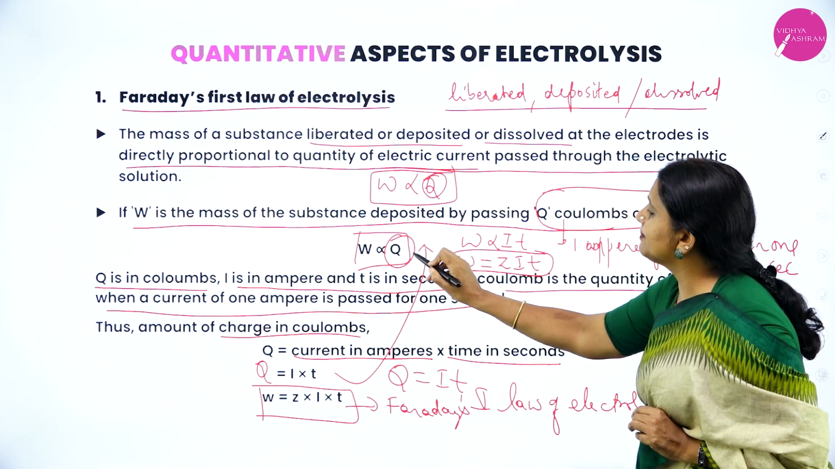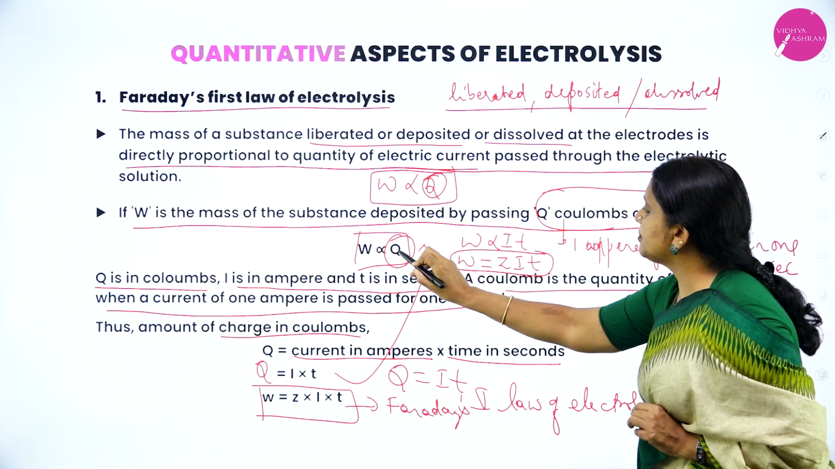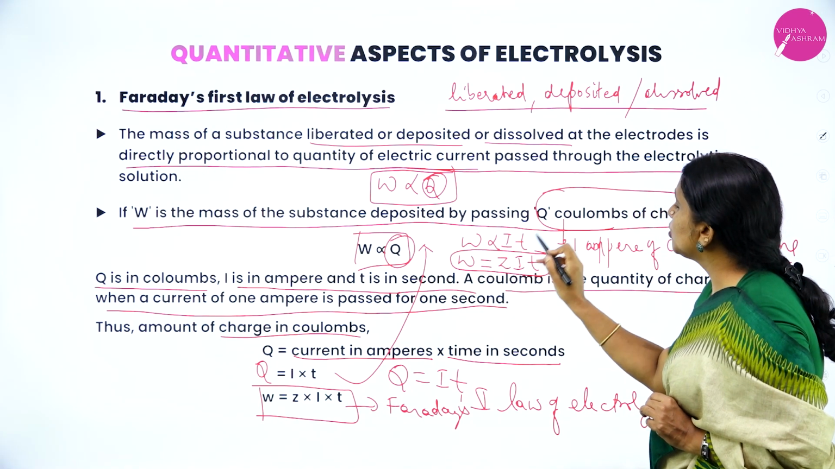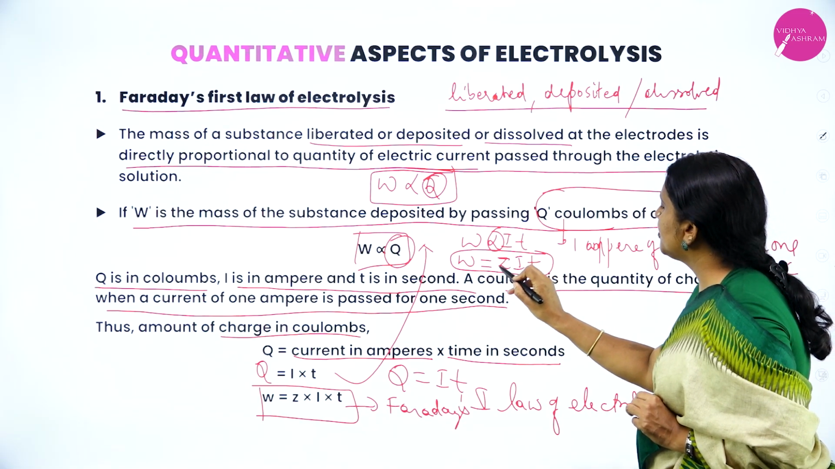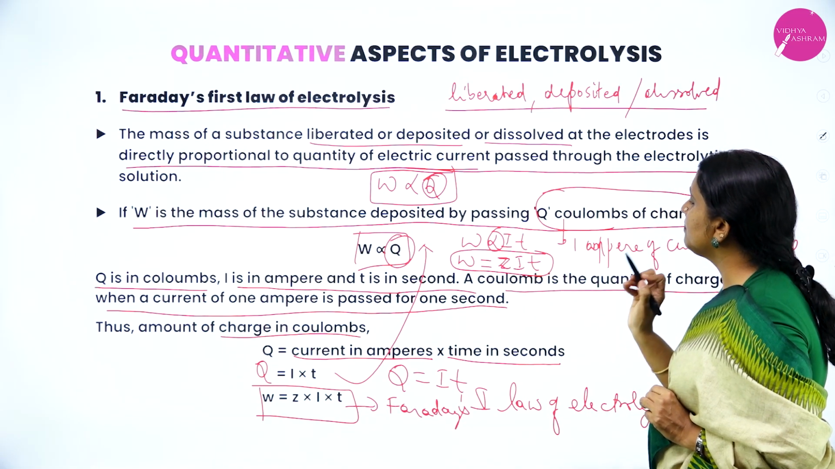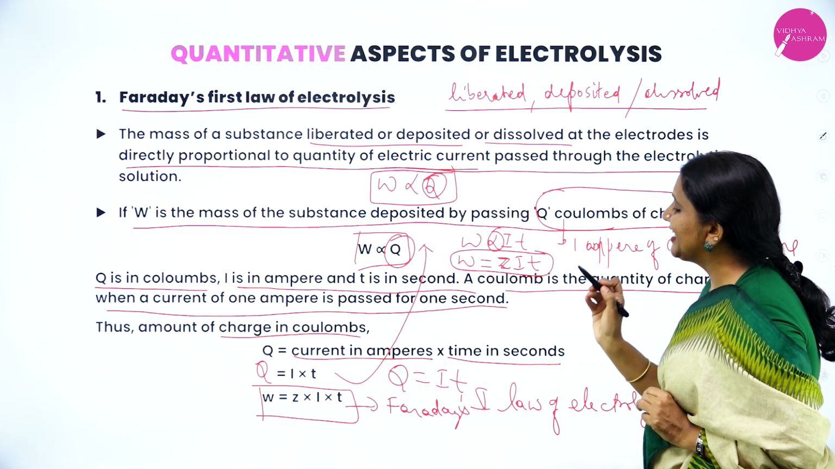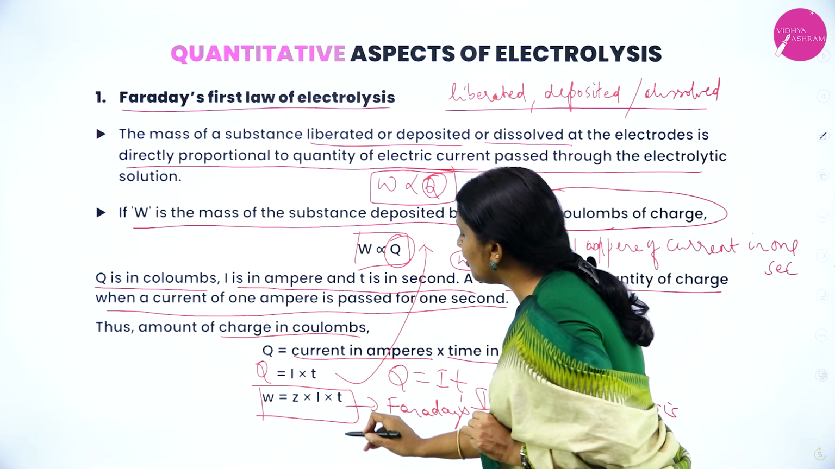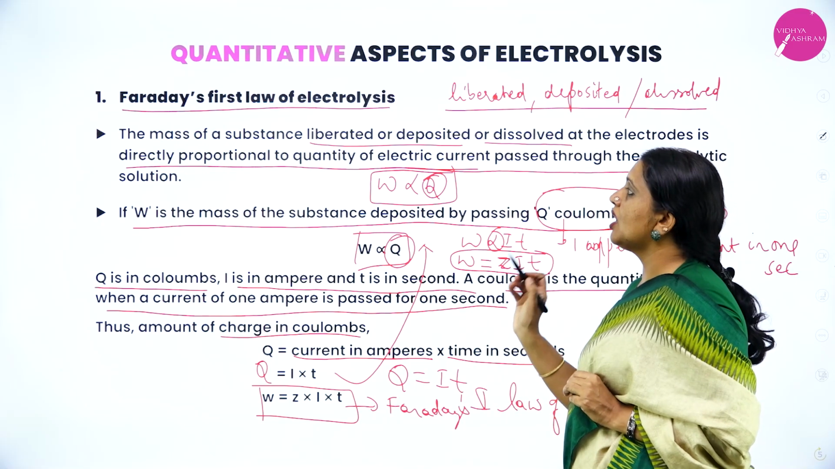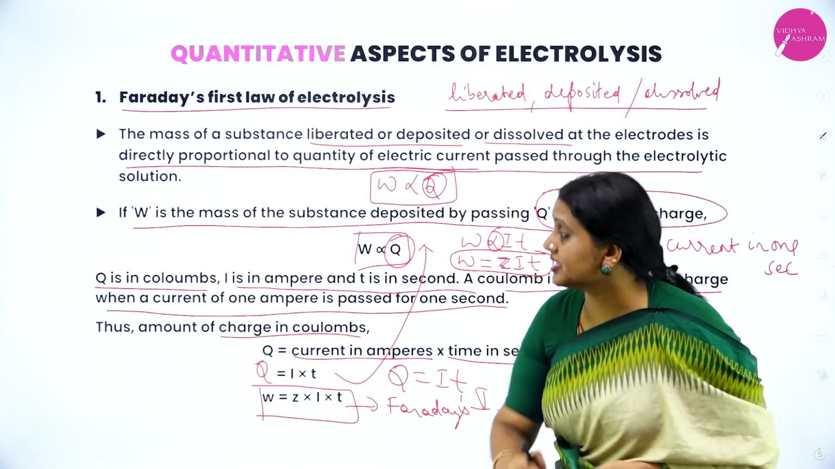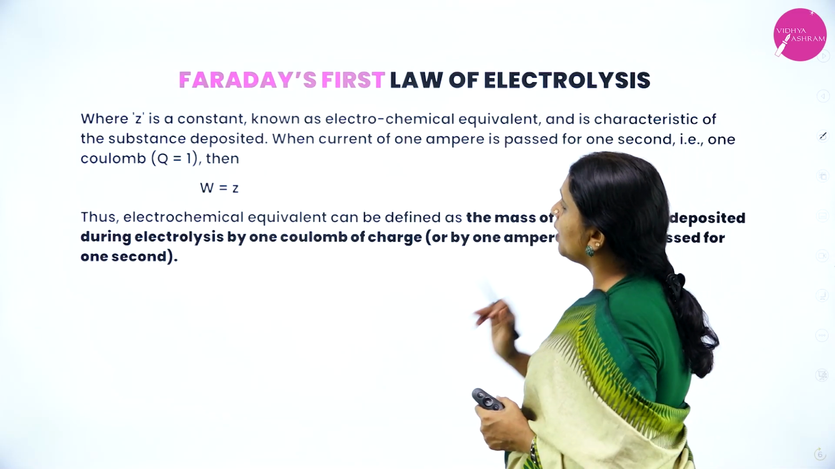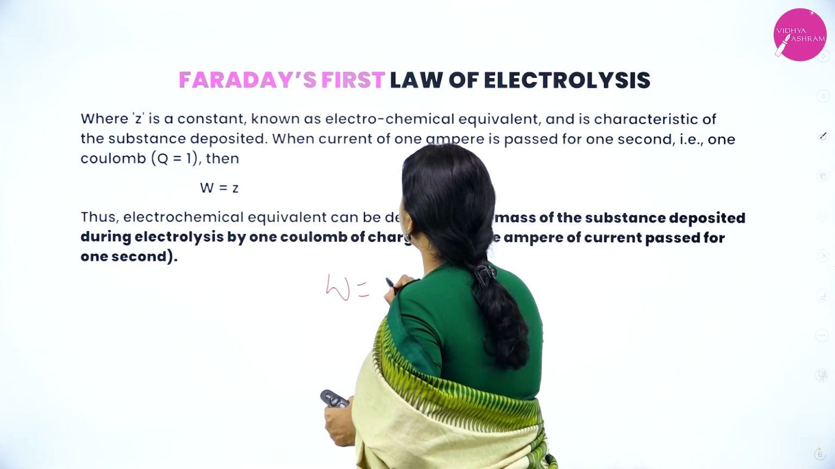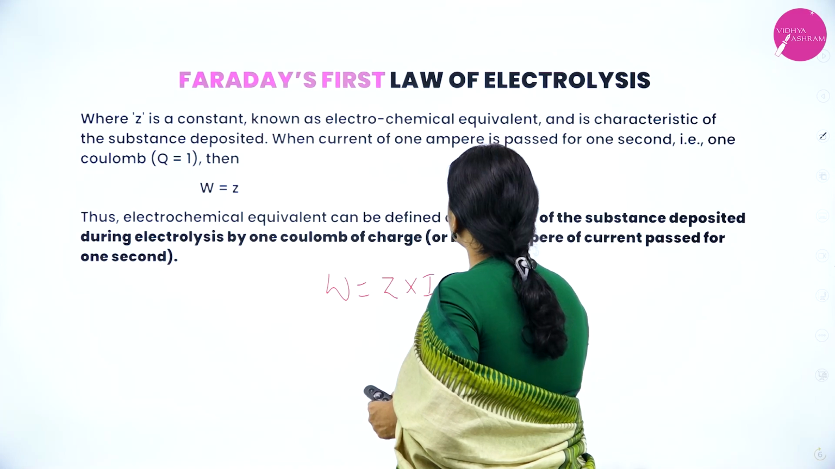When you substitute in place of W is directly proportional to Q, in place of Q you substitute IT. When you remove the proportionality sign, you put constant Z. Therefore, W is equal to ZIT. It is the mathematical form of Faraday's first law of electrolysis. Now, W is equal to Z into I into T.